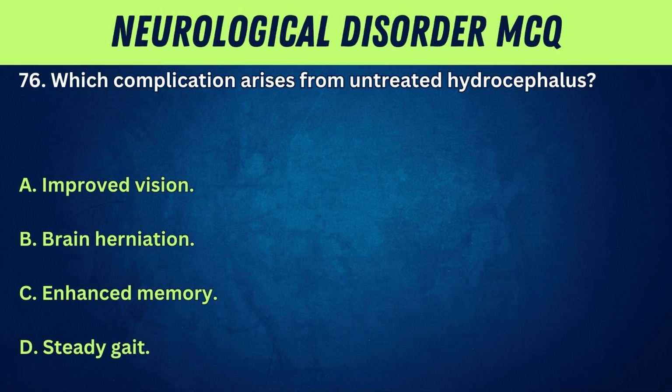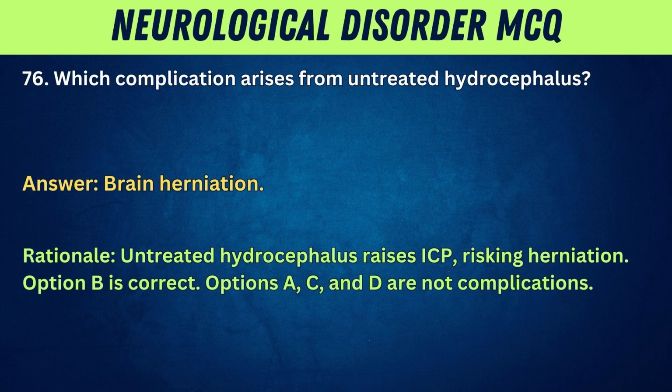76. Which complication arises from untreated hydrocephalus? A. Improved vision. B. Brain herniation. C. Enhanced memory. D. Steady gait. Answer: brain herniation. Rationale: untreated hydrocephalus raises ICP, risking herniation. Option B is correct. Options A, C, and D are not complications.